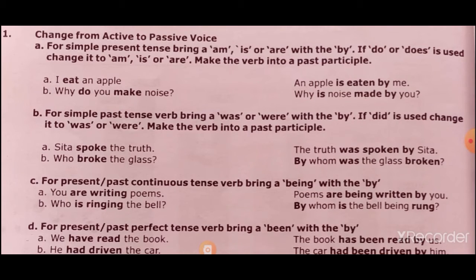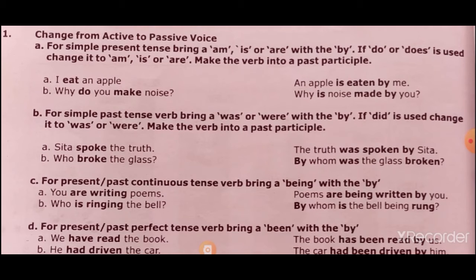Sita is a name, that is why it's a proper noun, and a proper noun remains the same. The next one is: who broke the glass? There is a rule: who, when it comes in the active voice, becomes by whom. By whom was the glass broken? The glass became the subject, and then was the glass broken.